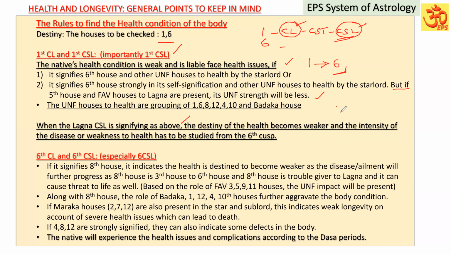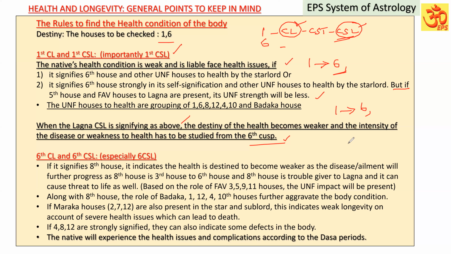When Lagna is connected to the sixth house, or Lagna is signifying weakness to the health, then only we have to check the intensity of the disease through the sixth house. If Lagna is not connected to the sixth house, and you study the sixth house, that is not connected to the health. We have to keep that in mind.